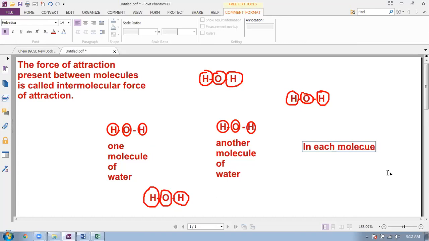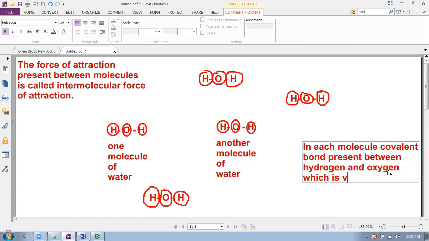In each molecule, a covalent bond is present between hydrogen and oxygen, which is very strong. We cannot break this covalent bond easily. It's not possible. It's not easy work.